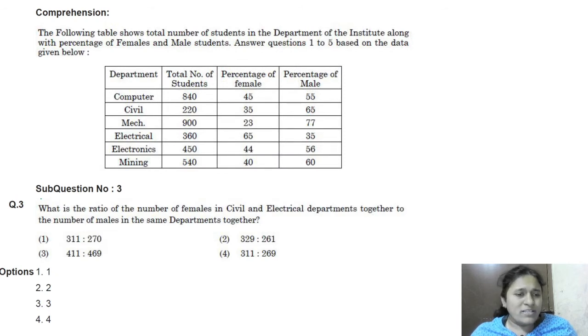Next, what is the ratio of the number of females in civil and electrical departments together? We have to find the ratio. Here we need to find the ratio of what?